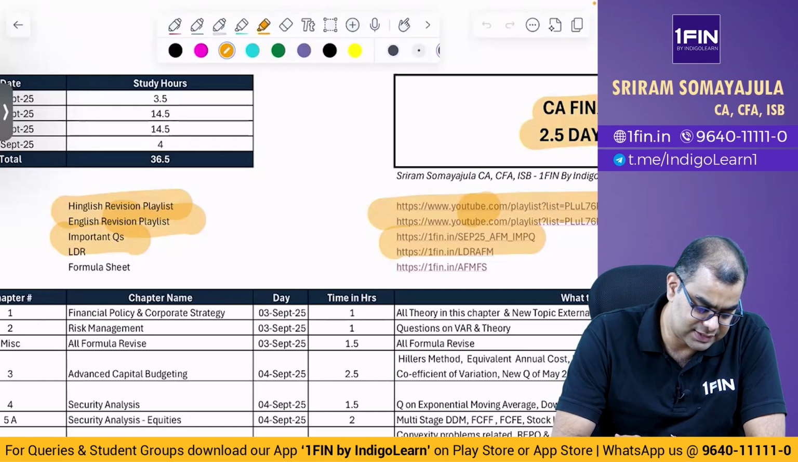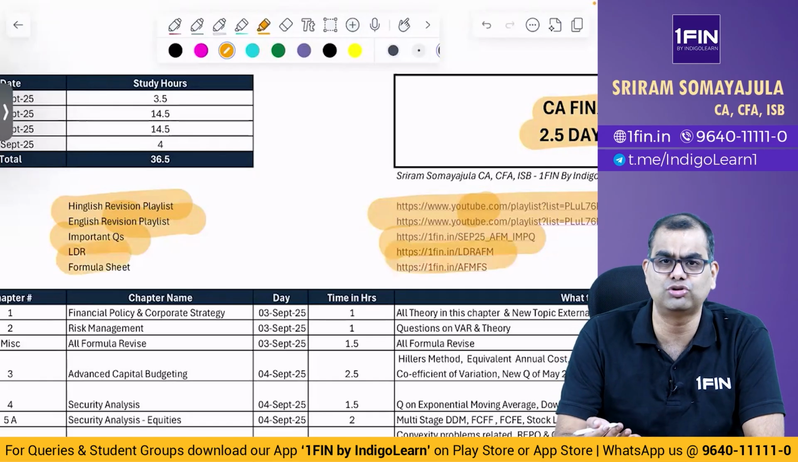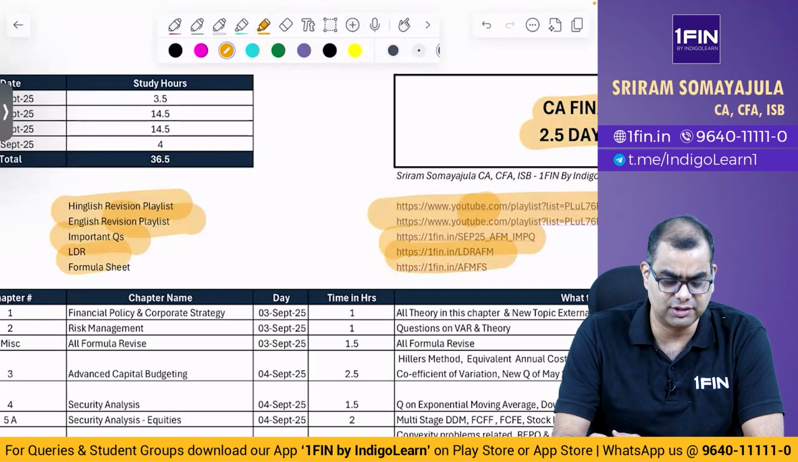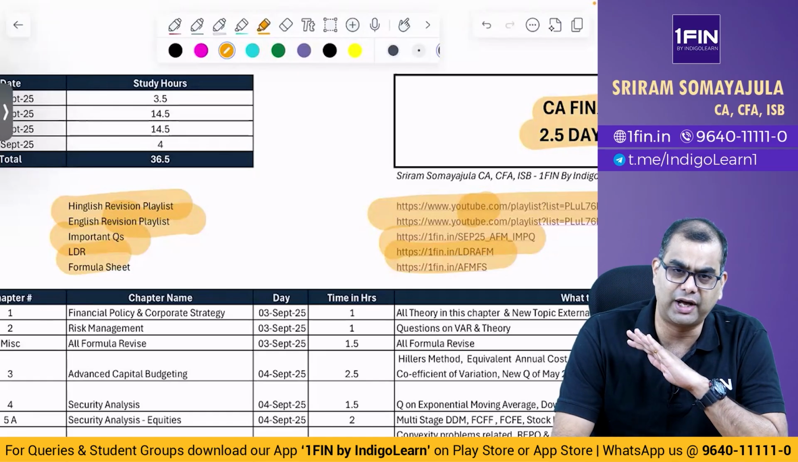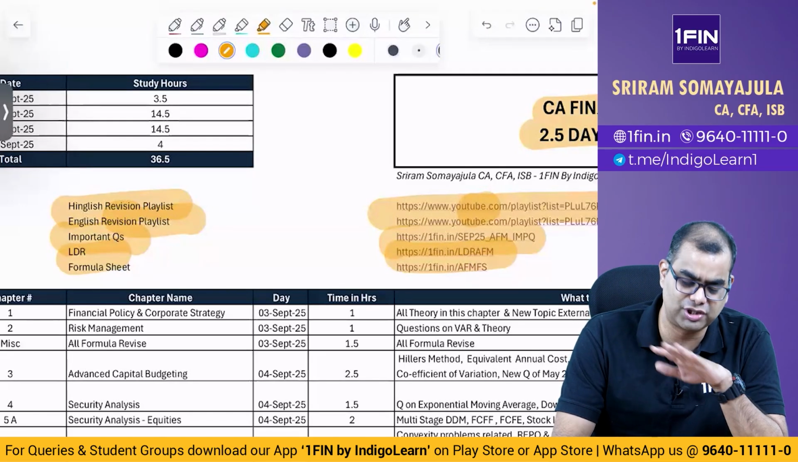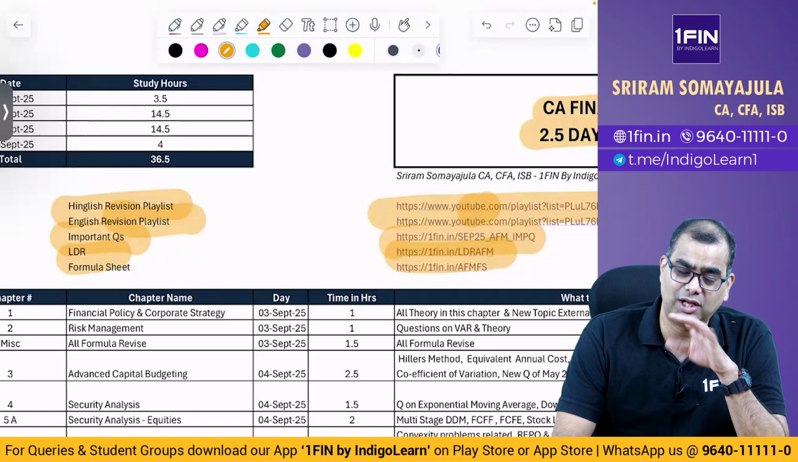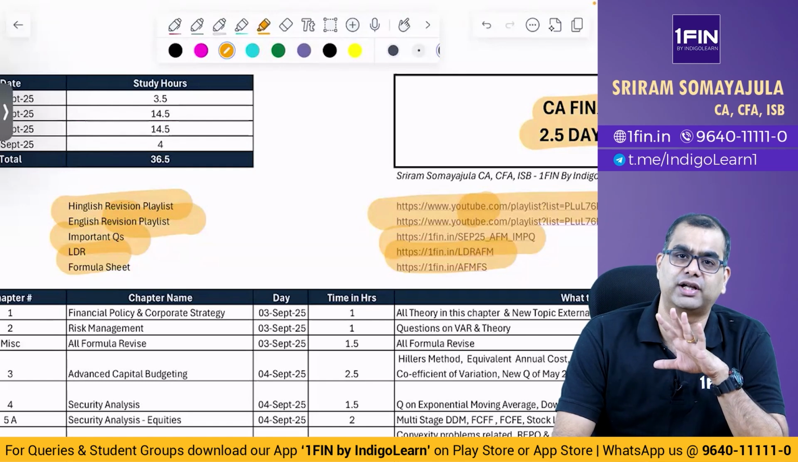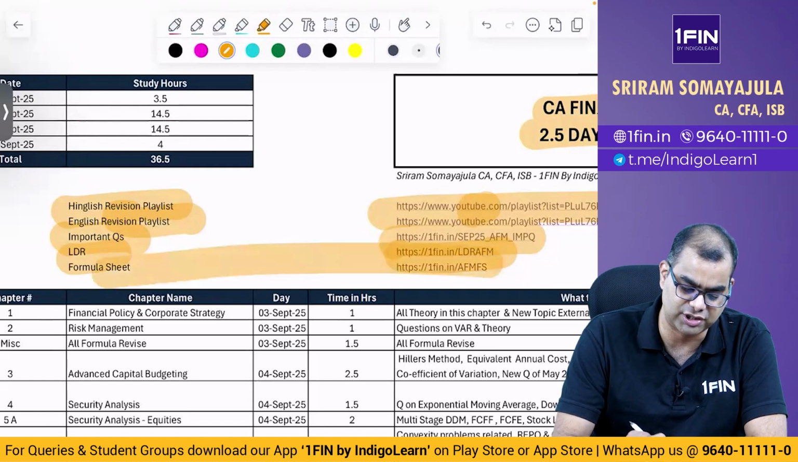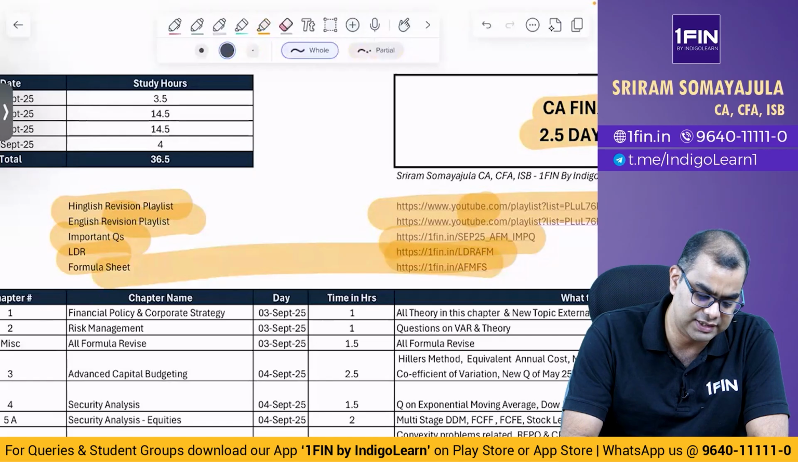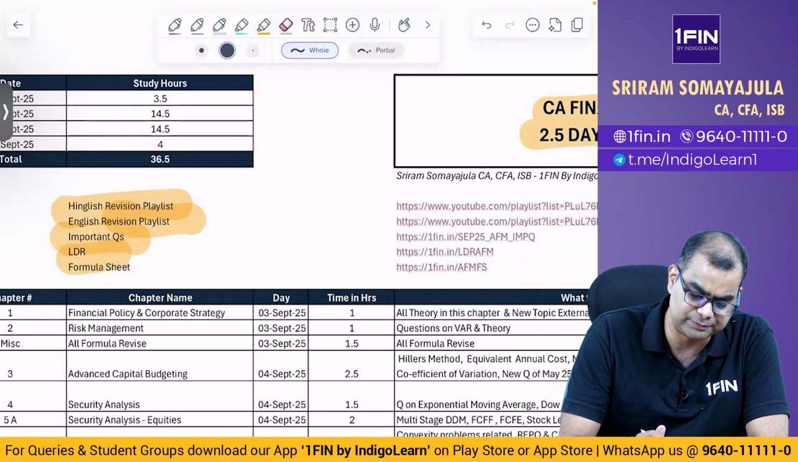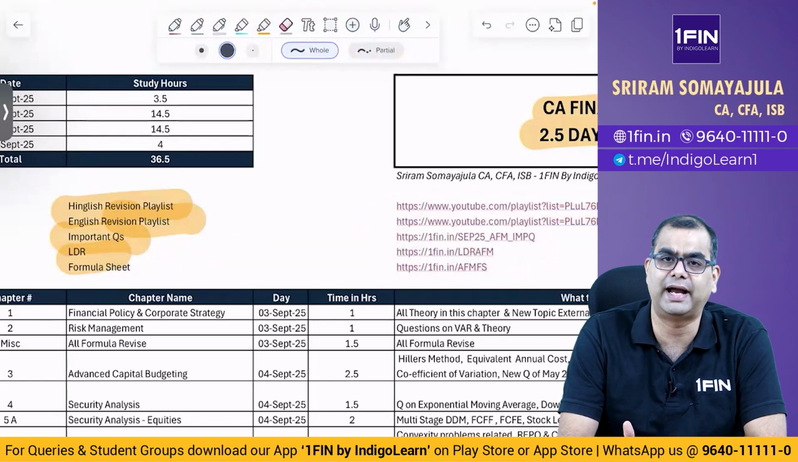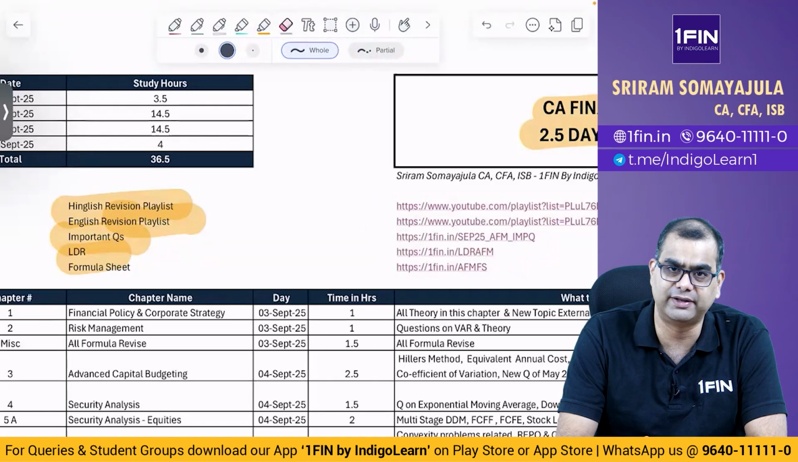Then there is this last day revision notes. Most of you are already aware, it is a 200 page comprehensive document with questions, answers, with concepts, for theory, everything put together in one place. And finally, we have a formula sheet. You can download it from this link. So all these links are available here. You can click the link and download the respective document, and of course you can also listen to the playlist.